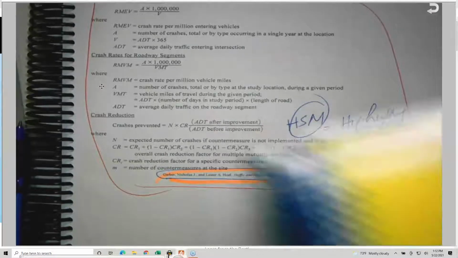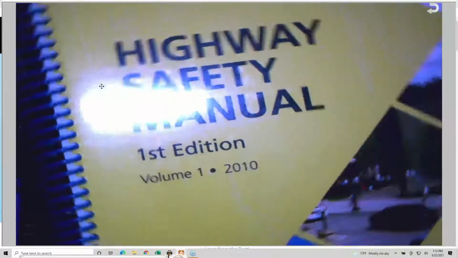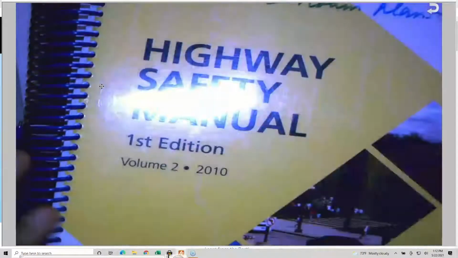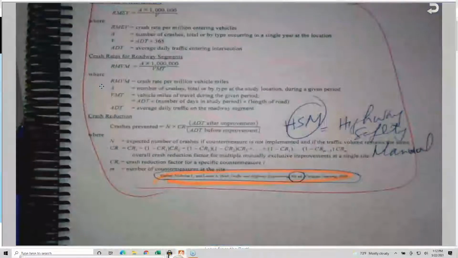This time they decided to go with what is known as the yellow manual, the Highway Safety Manual. It's three volumes, Volume 1, 2 and 3, Highway Safety Manual, and we're going to talk about this.